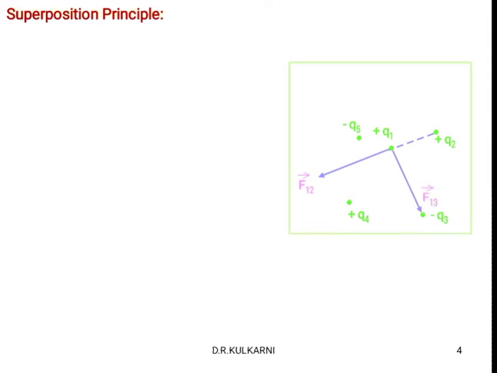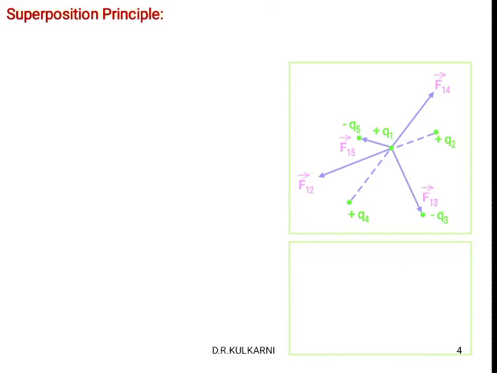And similarly, the force here is attractive because Q1 is positive and Q3 is negative. The force is attractive. But what will happen to the direction of the electric field? It is always moving from positive to negative, or positive to infinity. So the electric field is towards minus Q3. Similarly for Q4 and Q5. Q5 is again a negative charge. We already discussed Q3, and it is the same here for the negative charge.